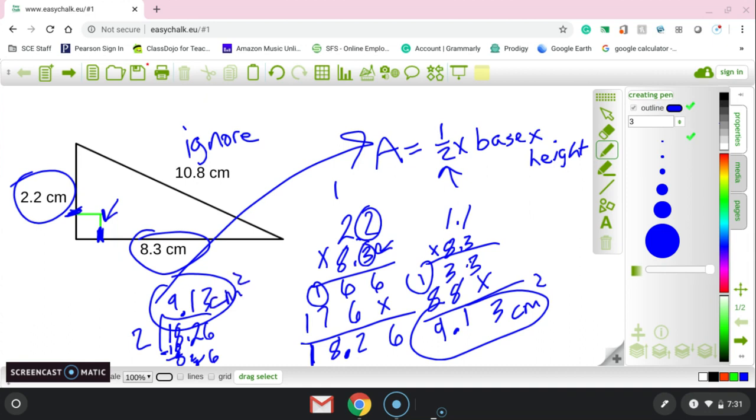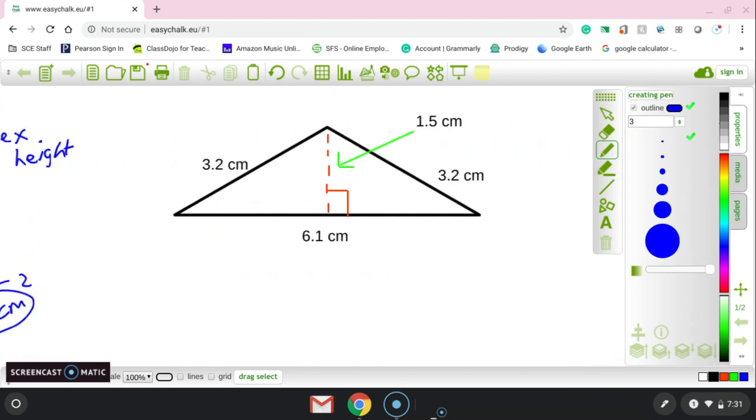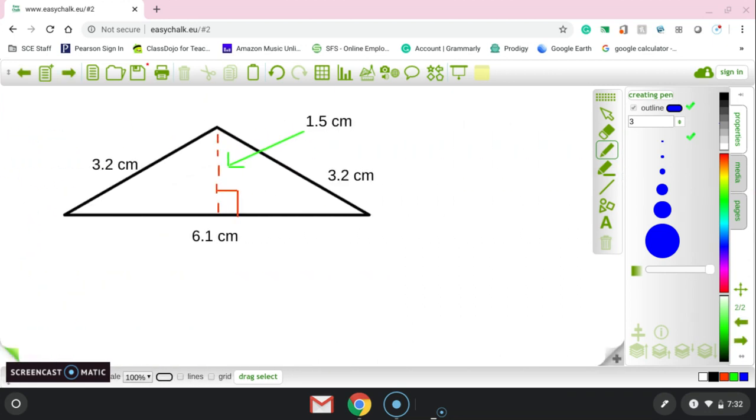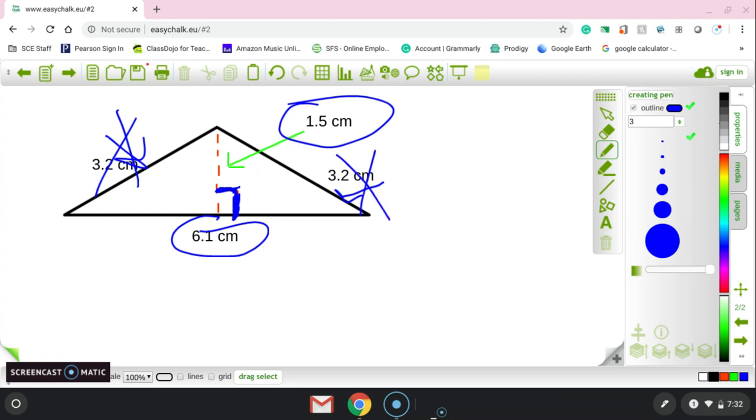Now, the other one that I showed you that's a little bit trickier is this one. We have a triangle, and it has a right angle right here. This is our right angle sign. You can see it's touching this line, which is 6.1 centimeters. The other line that it's touching is this little dotted height line. This height is 1.5 centimeters. It is ignoring these two sides. Those two sides do not mean anything on this because it's not touching the right angle.